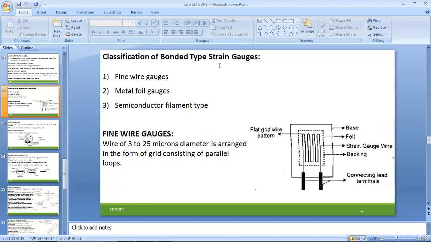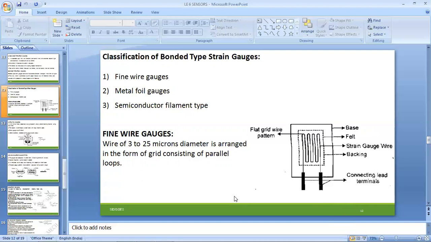Bonded type of strain gauges are again subclassified into three different types: fine wire gauges, metal foil gauges, and semiconductor filaments. We have just discussed the connectivity and construction of the fine wire gauges. Let us compare the differences between these three types.